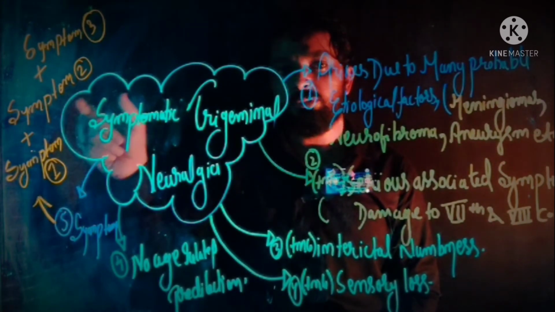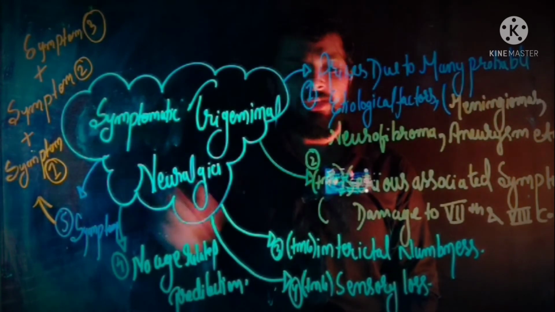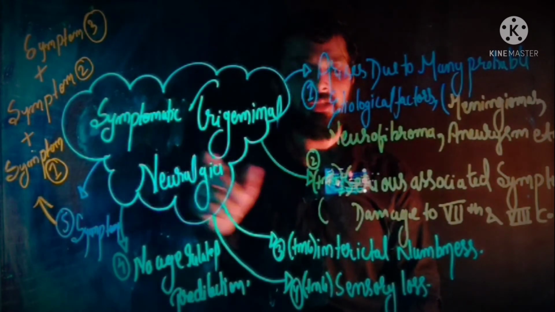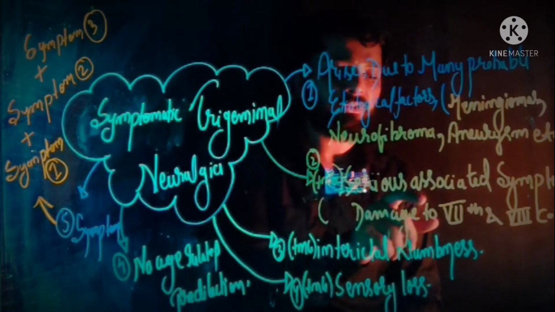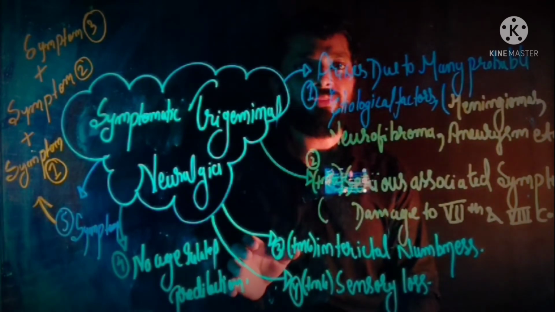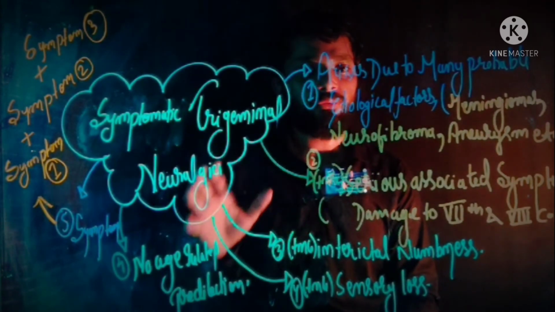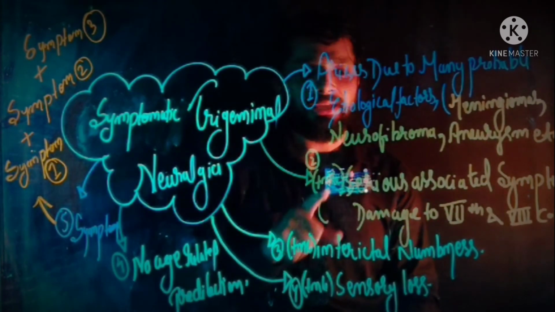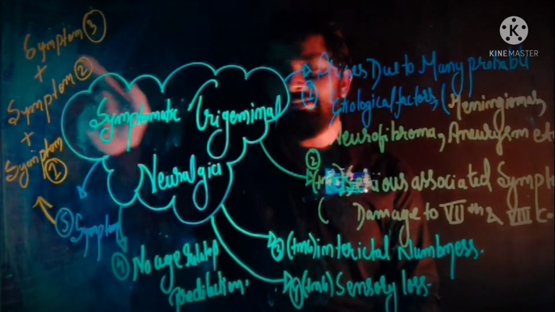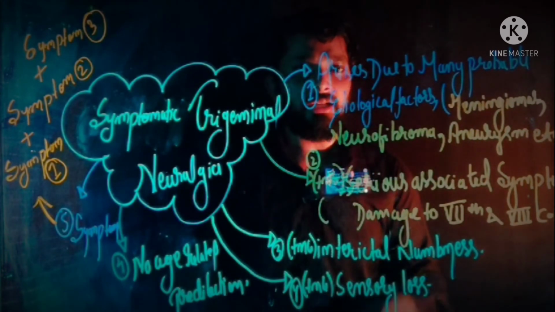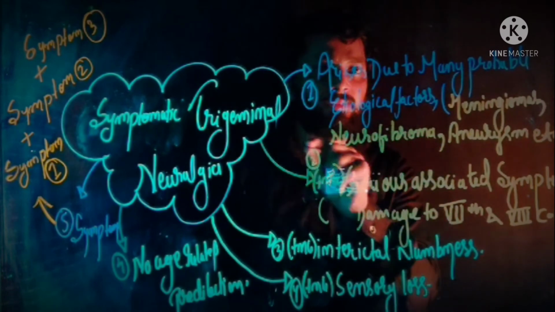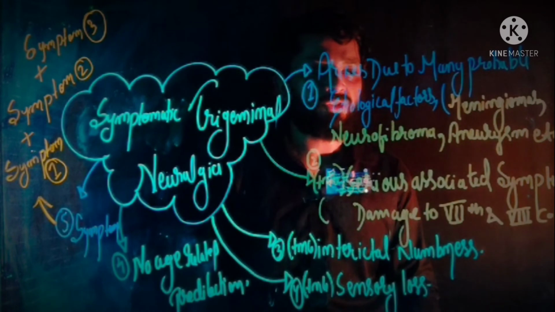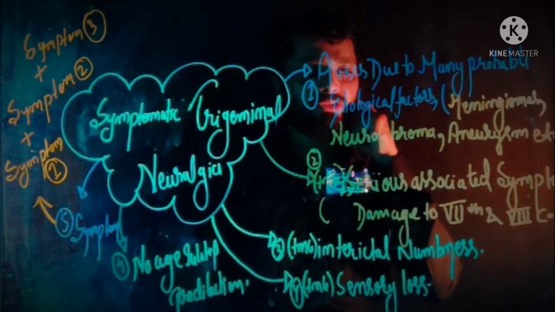Symptom 2 arises due to the damage of the 7th and 8th cranial nerves, like facial paralysis and loss of hearing. Symptom 3 arises due to the underlying causes, like the neurofibroma, the meningiomas, the aneurysm.